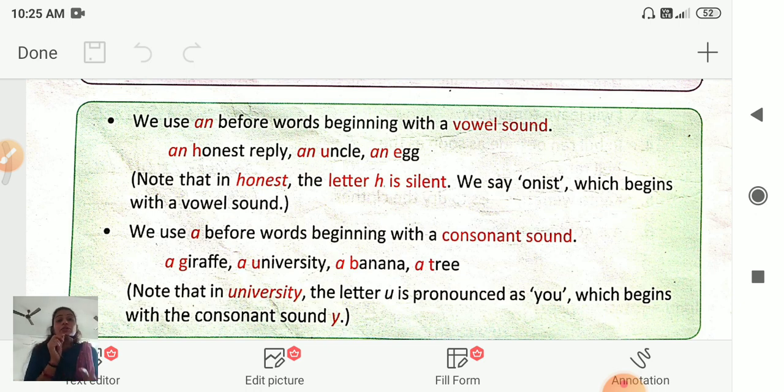Okay. We use a before a word beginning with a consonant sound. Which are consonants? Which are vowels?